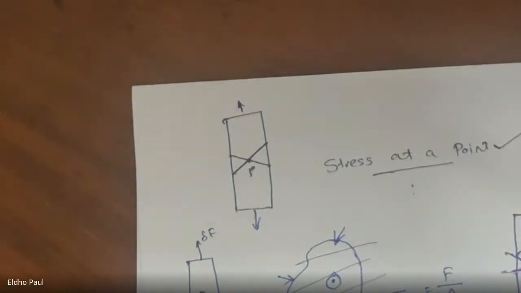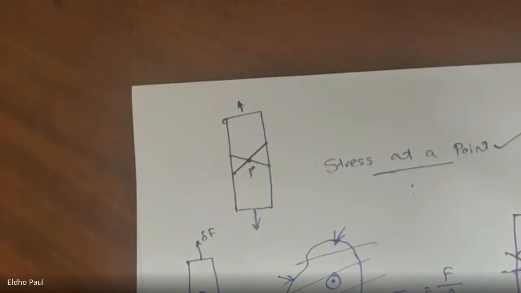So we know the stress is a vector quantity, because stress is force by area. Force is a vector. It has magnitude and direction. So stress also will be a vector quantity. Okay. For the complete description of stress, it is necessary to mention the plane on which the stress is acting, in addition to its magnitude and direction.